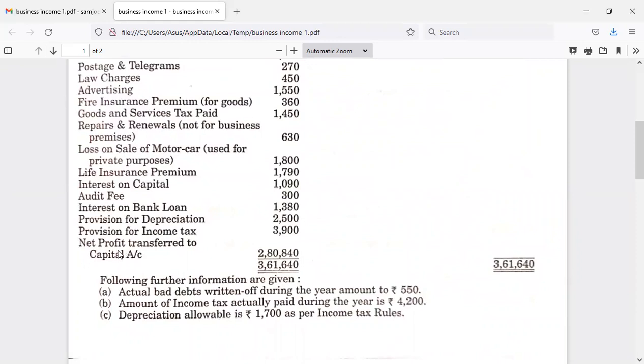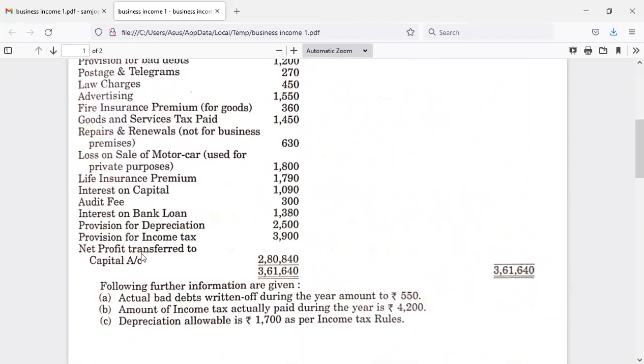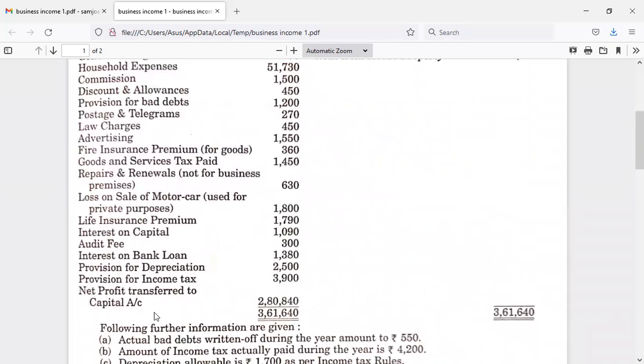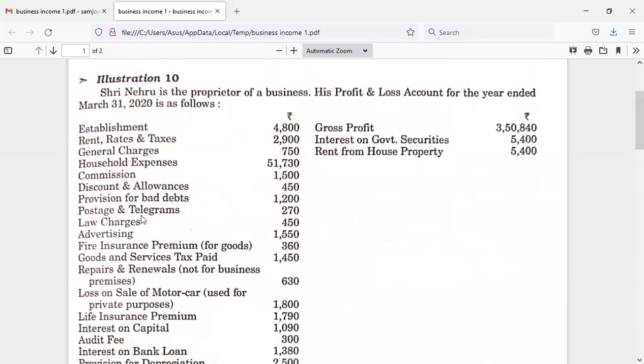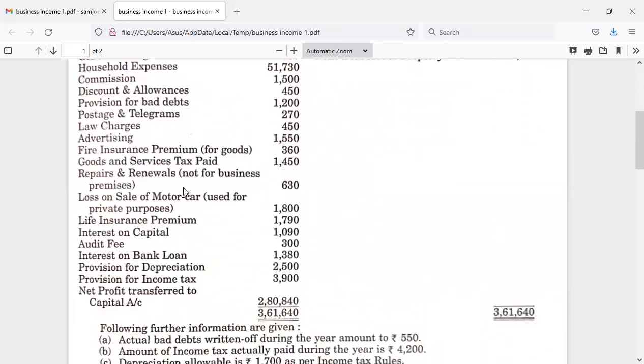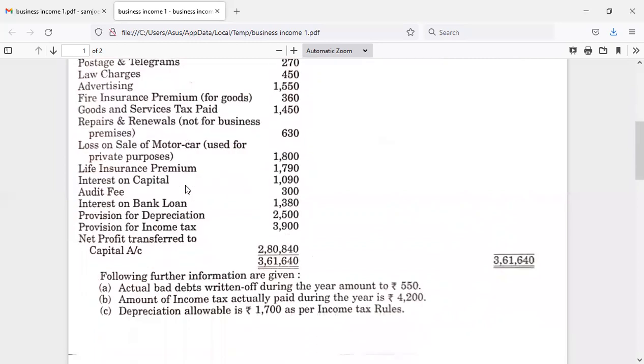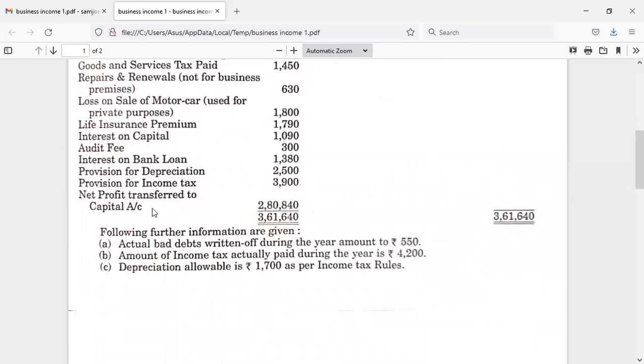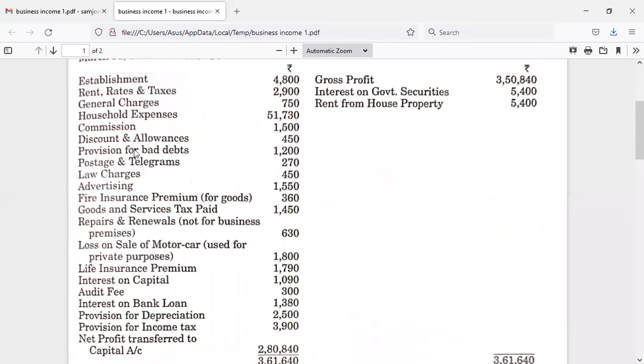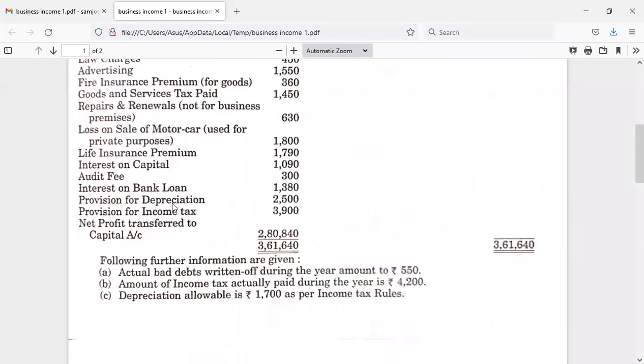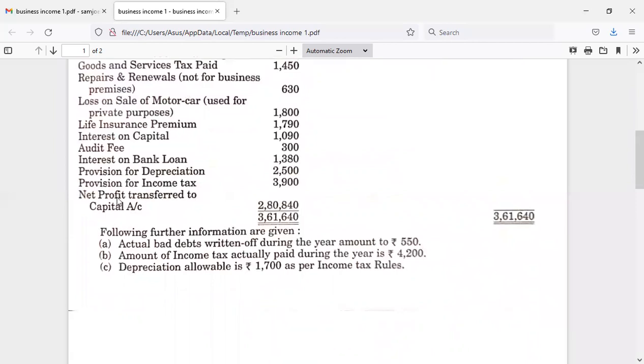The rationale behind this treatment is that here we got this net profit by considering the personal expenditures or the expenditures which are not related to the business. So because of this debit, the net profit has been reduced, right? So in order to arrive at the right amount of net profit, the expenditures which are not related to the business and are debited to the profit and loss account must be added back to the net profit to arrive at the right net profit.